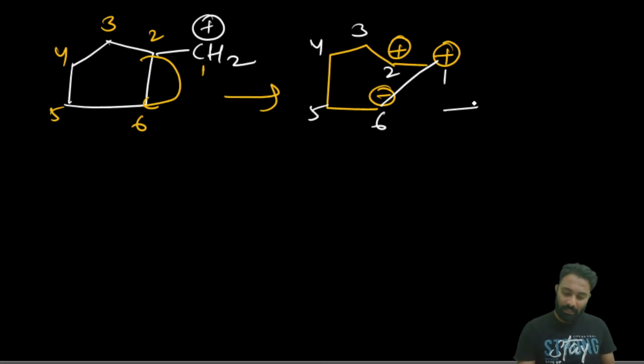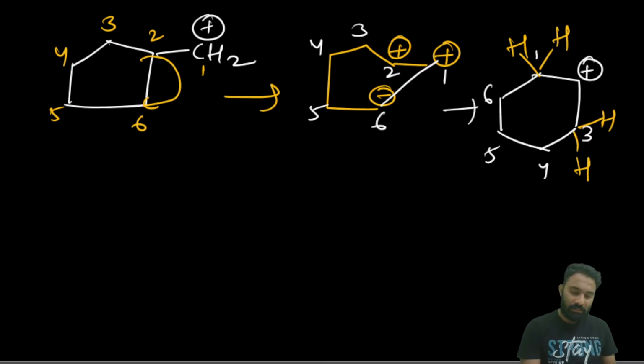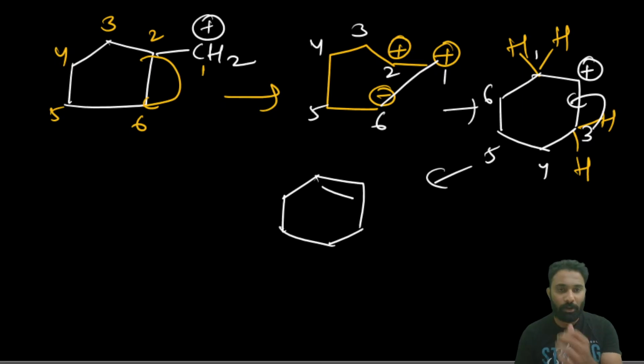Done. Then after forming the 6-membered ring, here the 2 carbon we are having the positive, here the 3, here 4, here 5 and here 6. The 1 carbon and 3 carbon have the same number of hydrogens, right? Here 2 hydrogens, here 2 hydrogens. So hydrogens can be eliminated from any of the carbons. So what we will get? Cyclohexene. Cyclohexene is the product we will get.